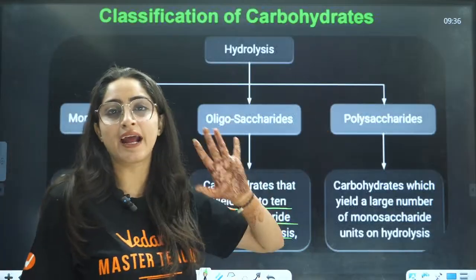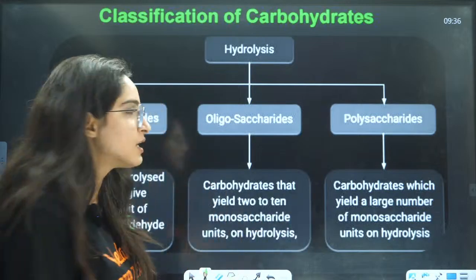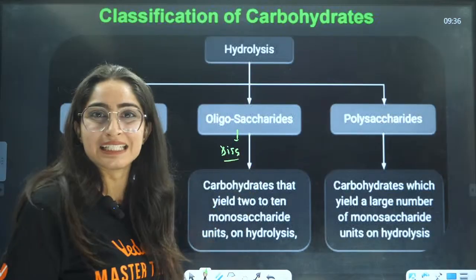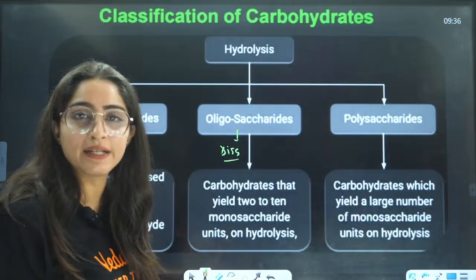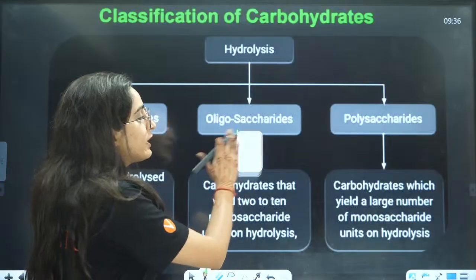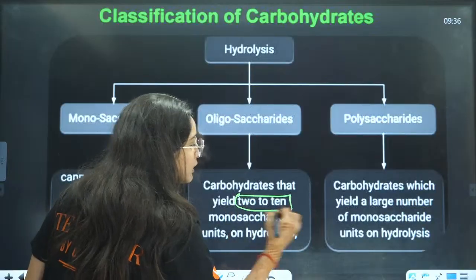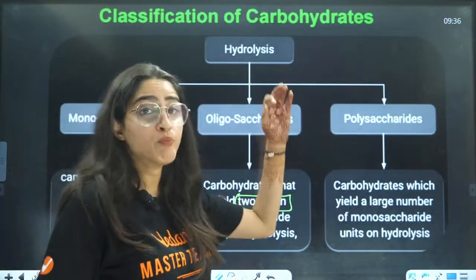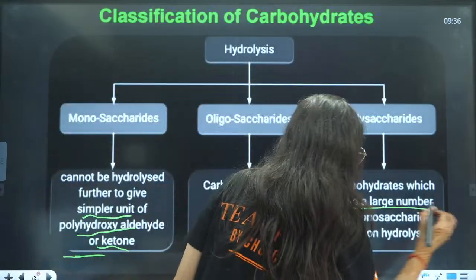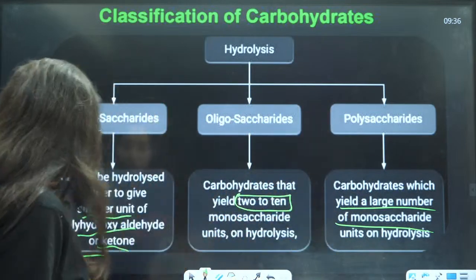What are polysaccharides? This is basically oligosaccharides. Oligosaccharides include di, tri, tetra, penta, hexa, right? All these are under oligosaccharides. If it gives monosaccharides from 2 up to 10, then it is called oligo. If it gives more than 10 units, a large number of monosaccharides, then it is called polysaccharides, right? Okay, so that is the classification.